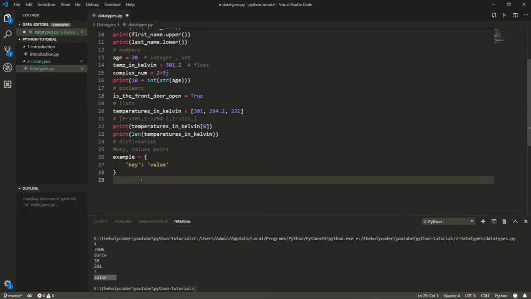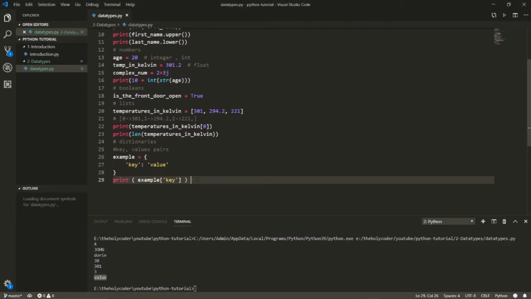Now let's say I want to print this value here. What do I need to do? I need to access it like an array. It's just like an array, but instead of 0, 1, 2, 3, 4 like a sequence, we use this key here, and it'll print the value. You will see right here it prints the value. Now we can discuss a lot more than this, in fact.